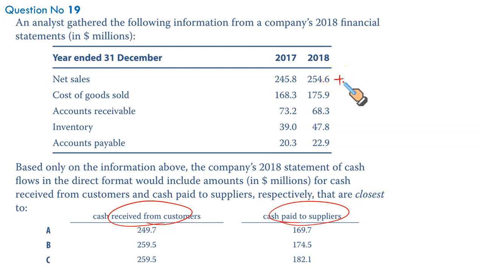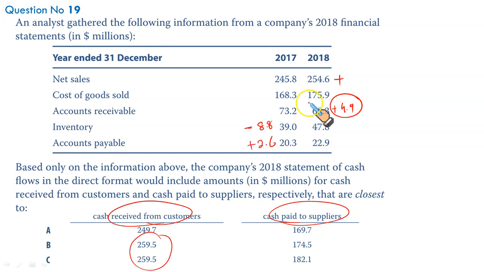This is our starting point. Net sales. Over the period, your account receivables have decreased by what? 73.2 less 68.3. It is 4.9. So decrease in account receivables by 4.9 million. Good for us. They would have paid us. Decrease in account receivable is good for us. It's an inflow. So what you're going to do, you're going to add 254.6 plus 4.9. The total will give you 259.5.